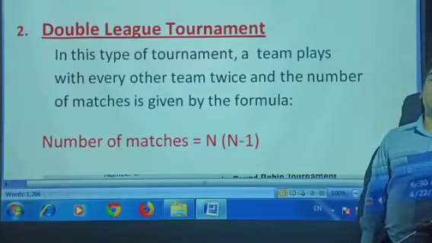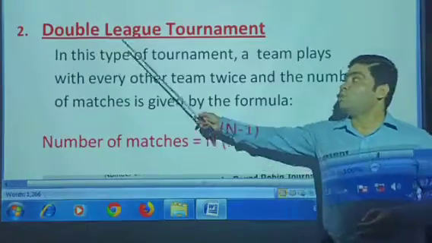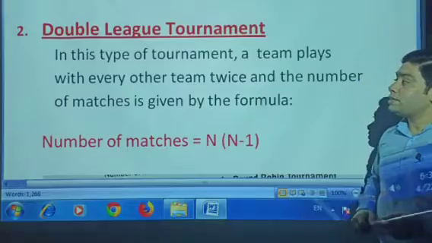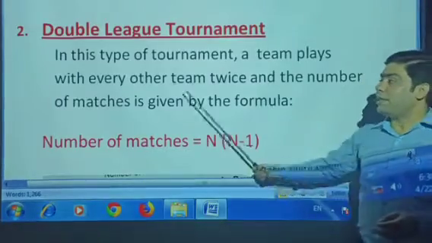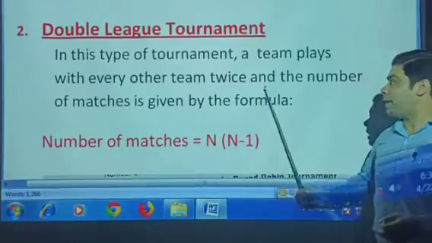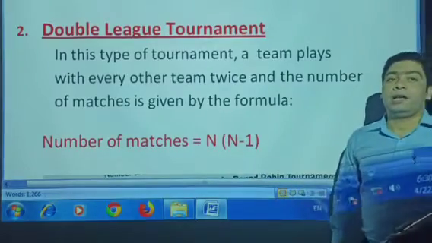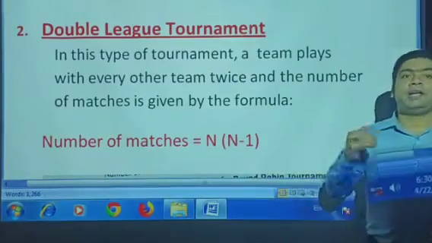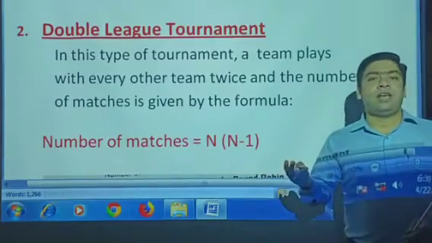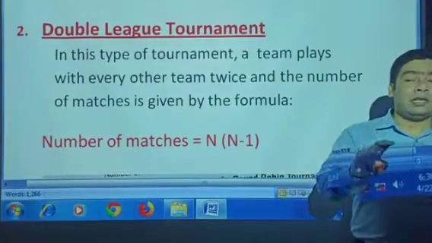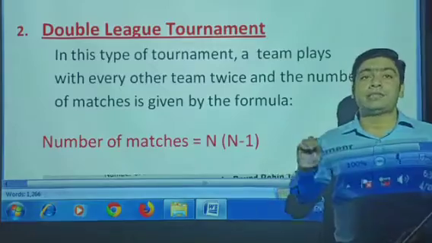Now after the single league, we move to the double league tournament. In this type of tournament, a team plays with every other team twice, and the number of matches is given by a formula. That means every team plays twice with every team in this tournament.